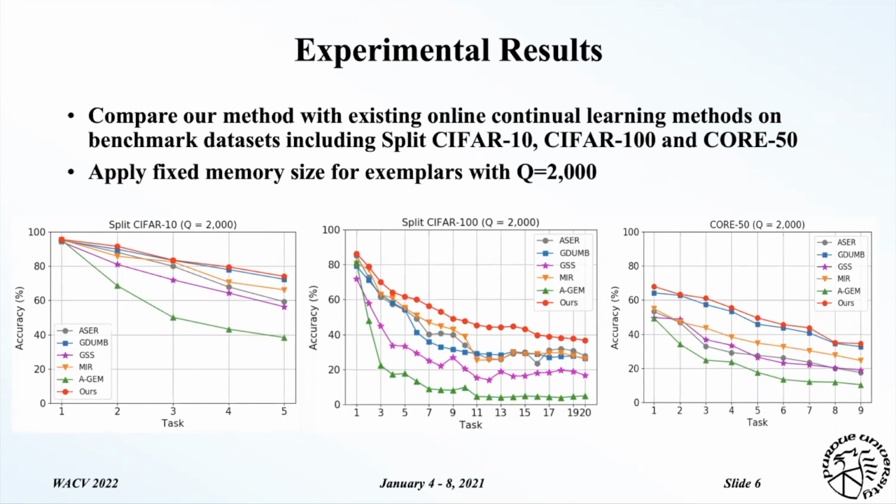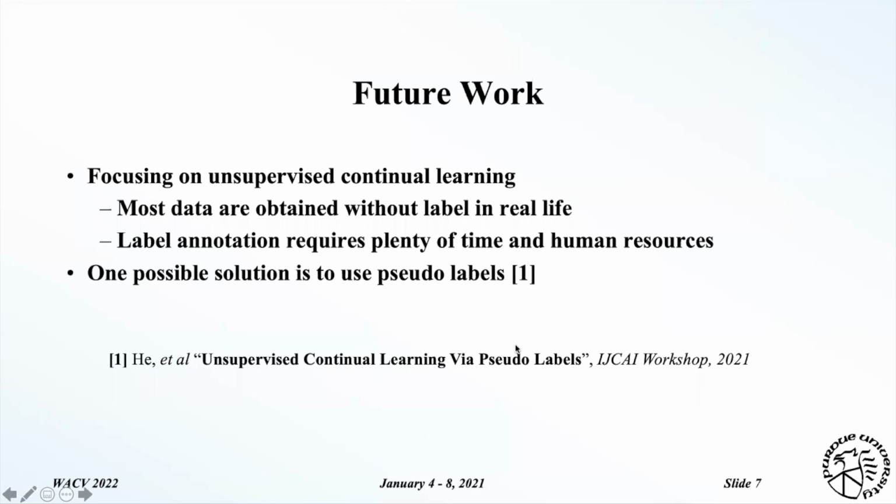We first compare our method with existing online continual learning work on 3 benchmark datasets with a fixed memory size, with Q equals 2000. As shown in these figures, our method achieves the best results with the highest accuracy for each incremental step. For future work, we will focus on unsupervised continual learning, since most data are obtained without labels in real life and label annotation requires plenty of time and human resources.